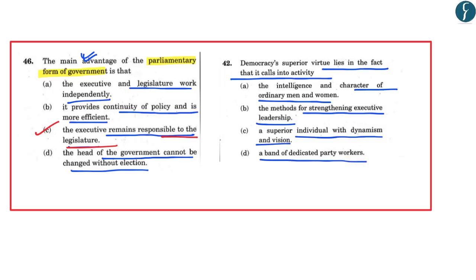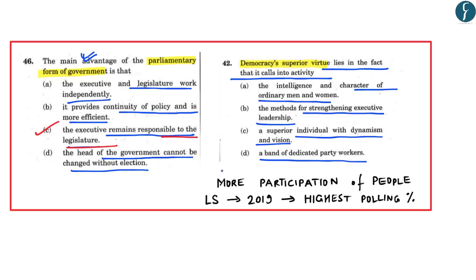Now this particular question was asking about democracy's superior virtue. Now we know that a democracy thrives by more participation of people. And in the recent Lok Sabha 2019 election, the Election Commission said that it witnessed the highest polling percentage, somewhere more than 67%. So in this, the correct answer was A, that is the intelligence and character of ordinary men and women.